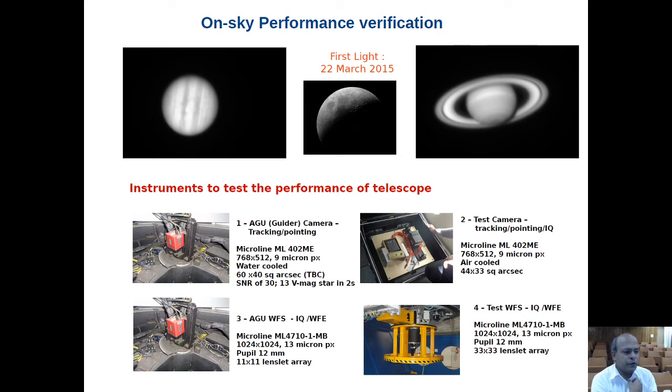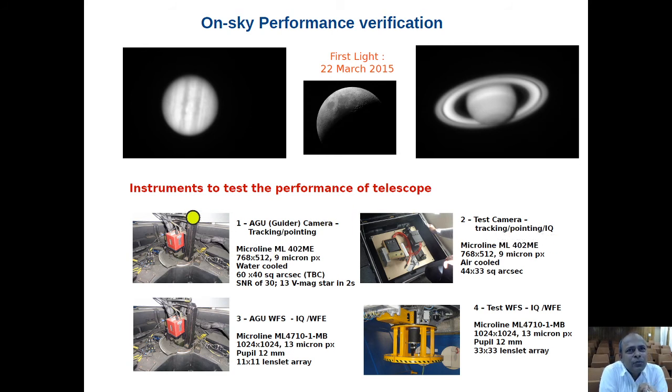So we have devised some sophisticated instruments. In fact, the telescope itself has some instruments to test the system level parameters. It has an AGU guiding unit camera to test the tracking and pointing of the telescope, and then it has a test camera which again can do tracking, pointing, and image quality.